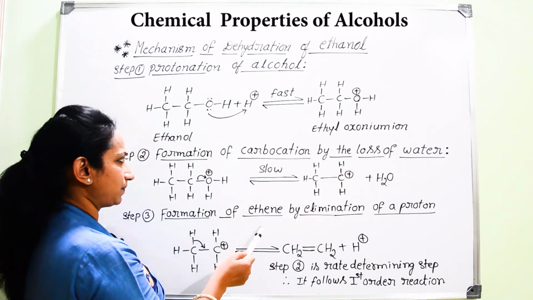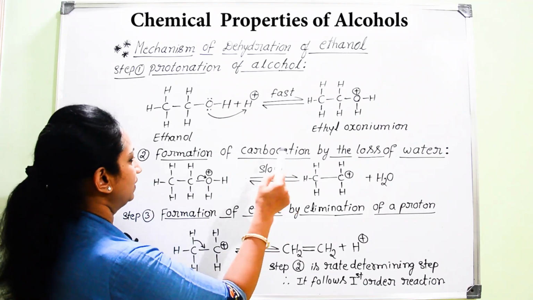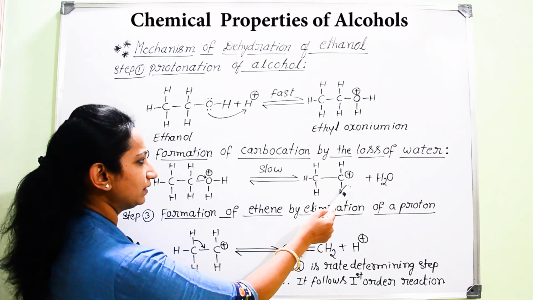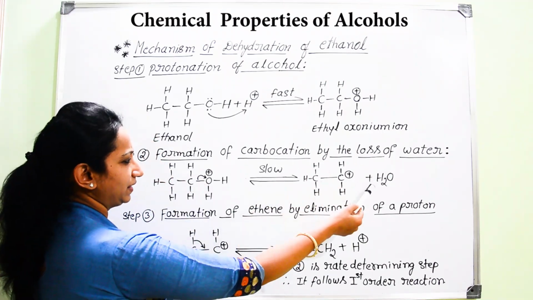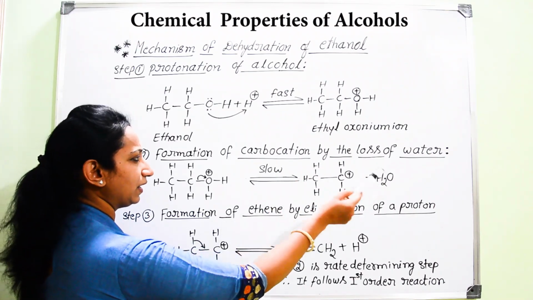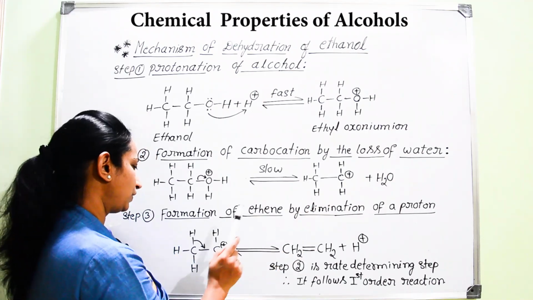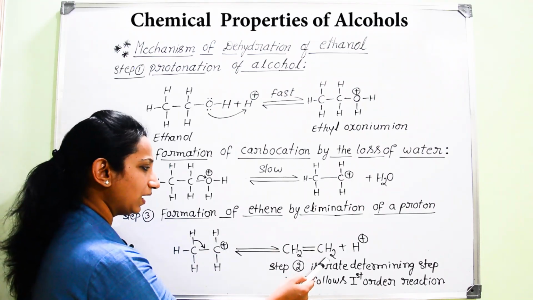In the second step, that ethyl oxonium ion is converted into carbocation with the removal of water. That means it is a dehydration process, and there will be loss of a water molecule along with the formation of carbocation. And in the last step, the carbocation is converted into alkene with the removal of proton.